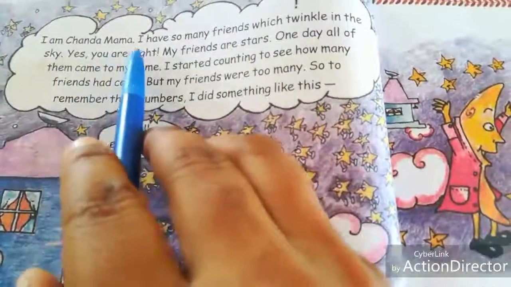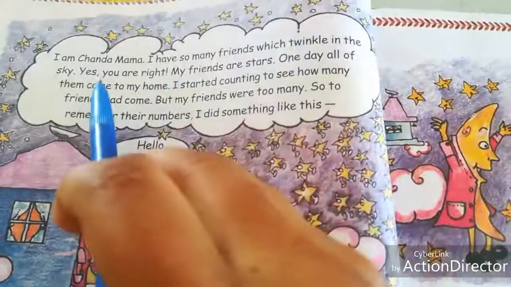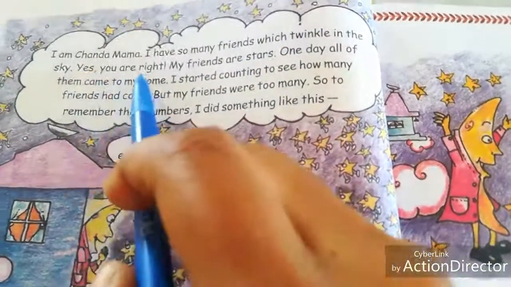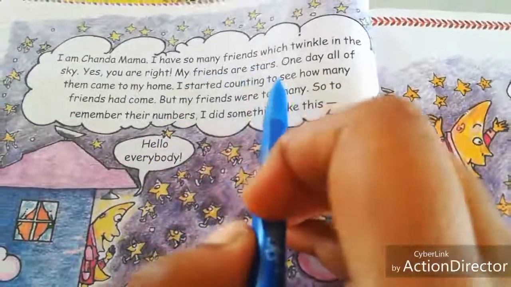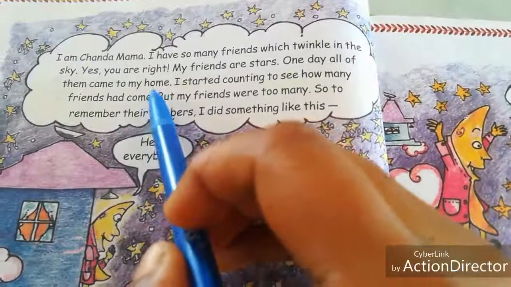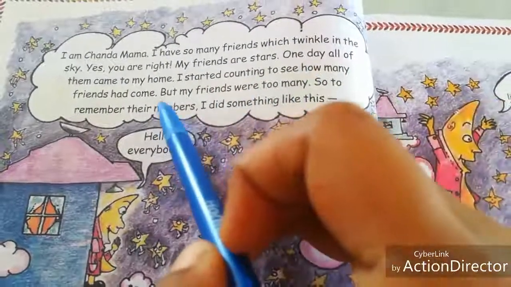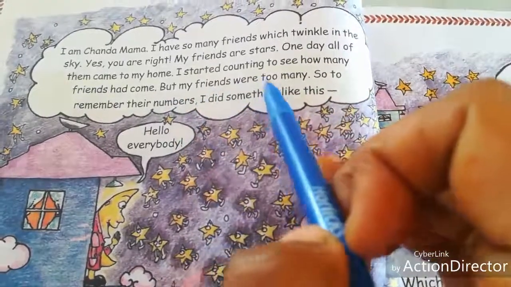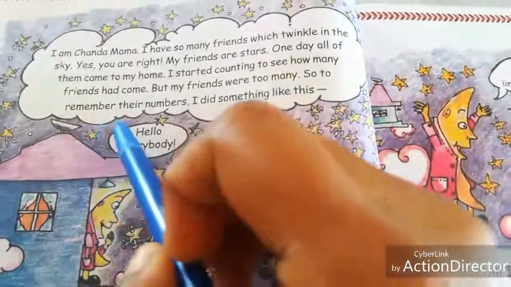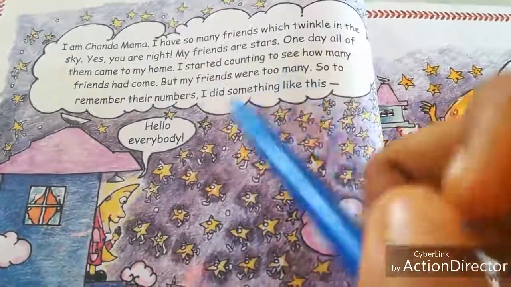Turn the next page. I am Chanda Mama. I have so many friends which twinkle in the sky. Yes, you are right. My friends are stars. One day, all of them came to my home. I started counting to see how many friends had come, but my friends were too many. So to remember their numbers, I did something like this.